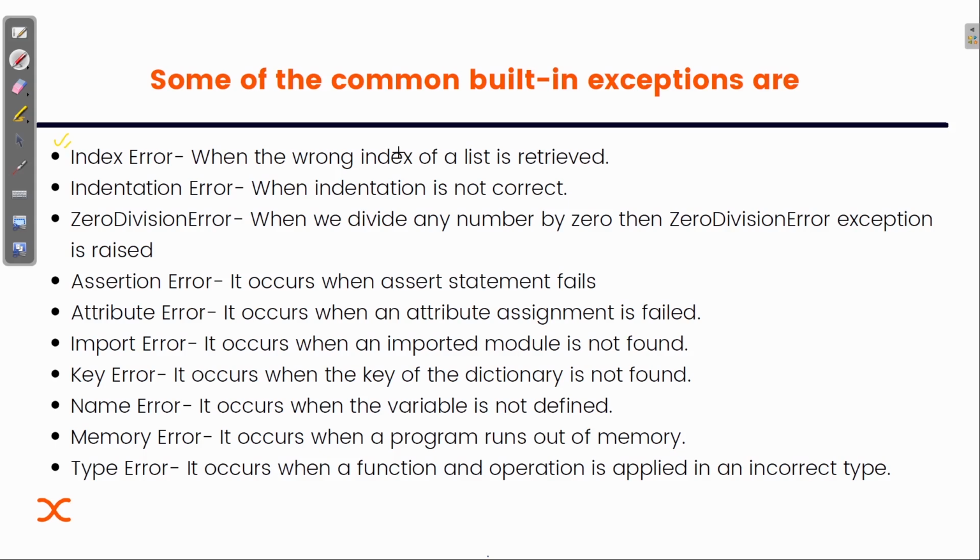So when I'm retrieving a value, like suppose I'm writing a[5], and there are only four elements in that specific list, and I'm trying to print the fifth index value. Now, what is that? That is the index error, or index out of bound error.